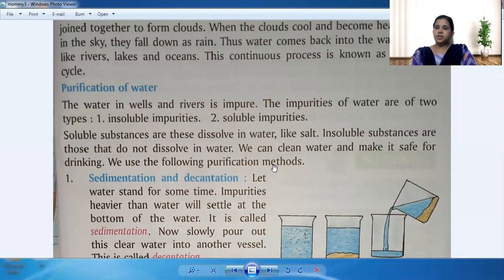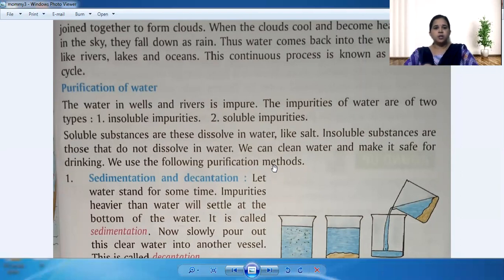Soluble means they are mixed in the water, and insoluble means they won't mix in the water. So what are the soluble impurities and what are the insoluble impurities?